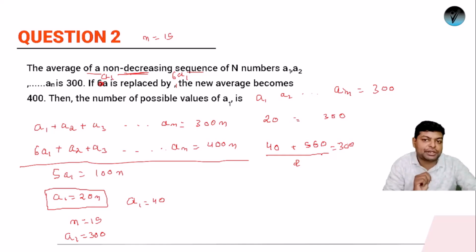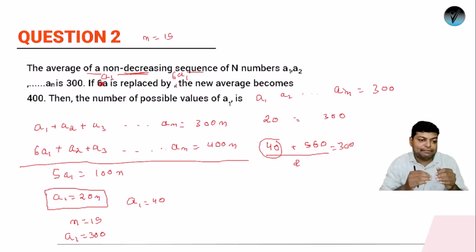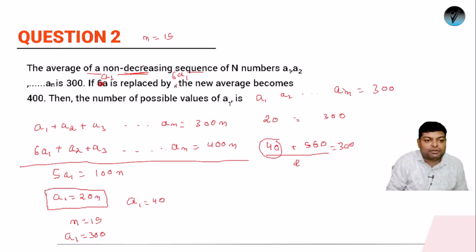If I'm taking n equals 2, it means I'll be having two terms. The first term is 40 and if I'm keeping the second term as 560, definitely I'll be getting average as 300. So if I'm taking any number beyond 2, okay, definitely it will work. So the maximum value of n I was getting was 15 and the minimum value of n is 2. So total how many values of n are possible? Total 14 values of n are possible, right?